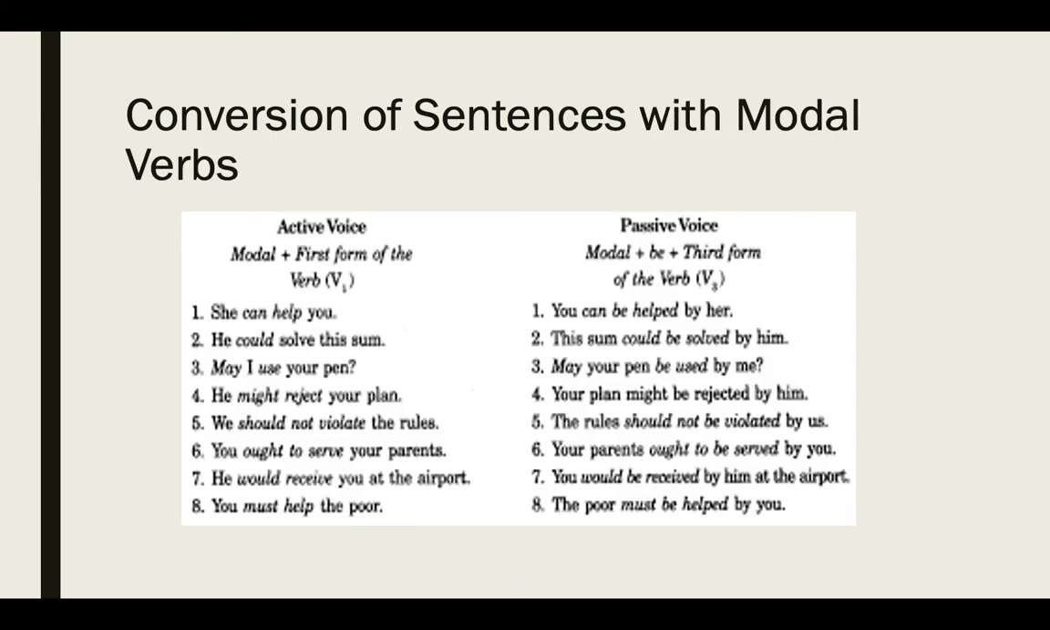Okay, and then the next one is conversion of sentences with modal verbs. What are the modal verbs? Can, could, may, might, shall, should. All these are modal verbs. So all you have to do is to add be after the modal verb. She can help you, you can be helped by her. He could solve this sum, this sum could be solved by him. So, whenever you have a modal in a sentence, just add be there, and then complete your sentence.